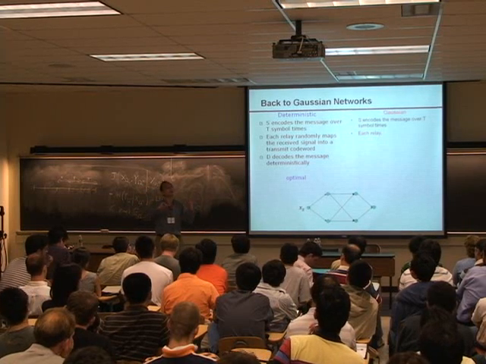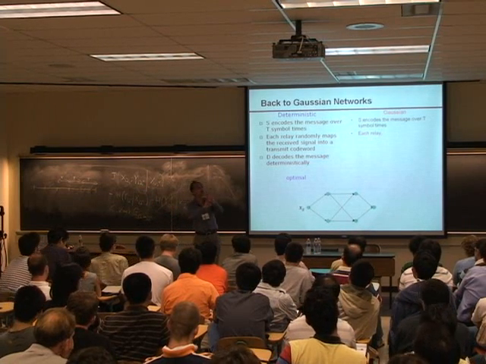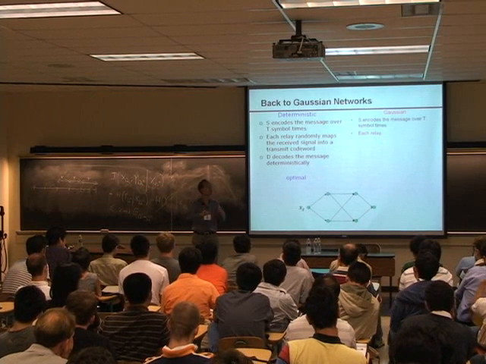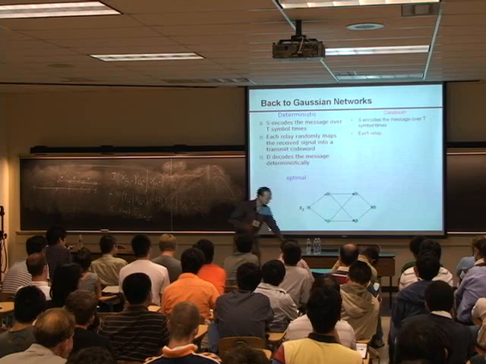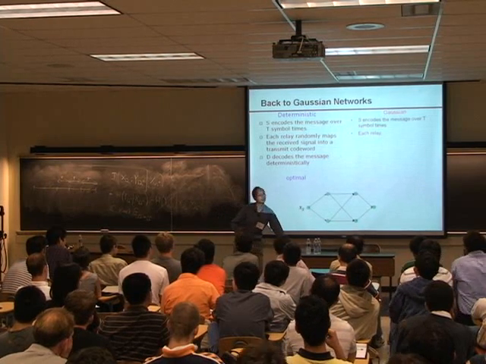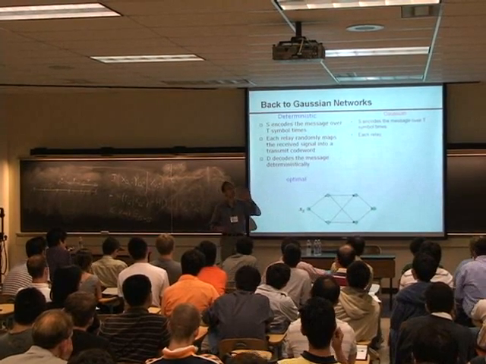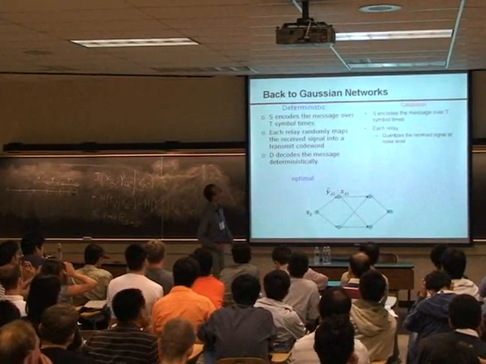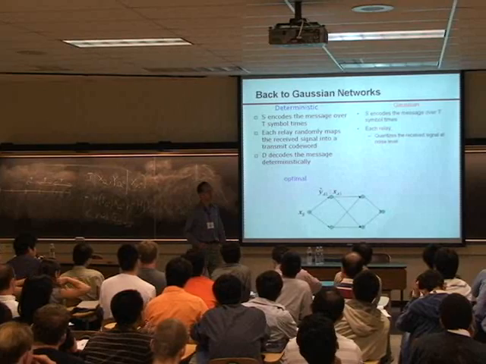Because in our model, in a deterministic model, we are essentially only looking at the signals you receive above the noise level. So what I'm going to do is to try and mimic this by having each relay try to get those bits out from the received signal. And it does that by quantizing the received signal at the noise level.